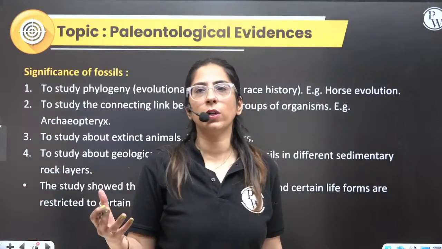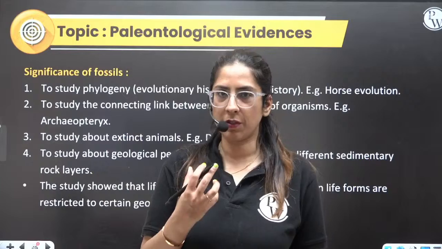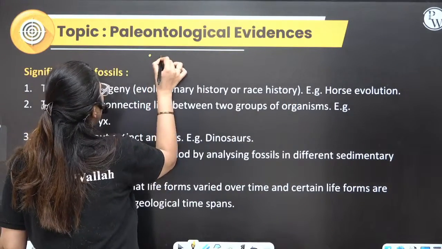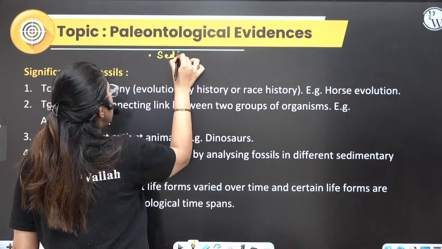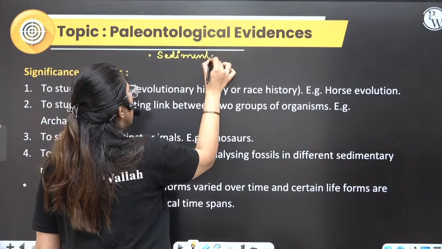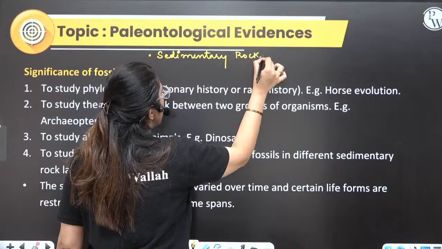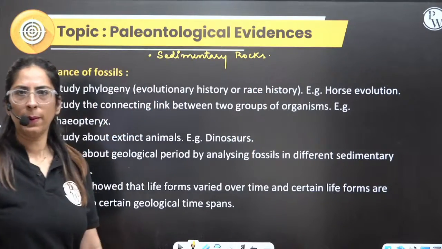So paleontology means what? Paleontology means study of fossils. So there are various types of fossils. First, you all know fossils are found in sedimentary rocks. So these are termed as sedimentary fossils. Clear?